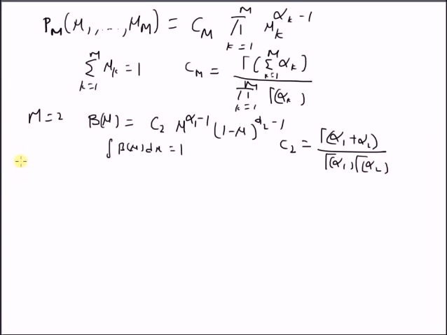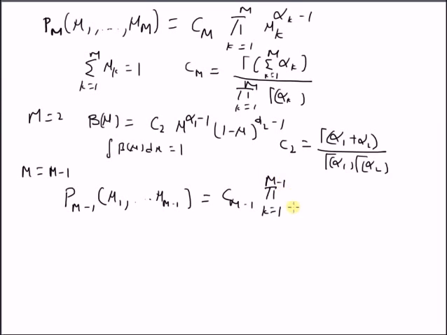Now, by assuming that the multinomial distribution is a valid distribution at m equal to m minus 1, we have that the multinomial distribution of the variables mu1 up to mu m minus 1 is equal to Cm minus 1 times the product k equal to 1 to m minus 1 of mu k power alpha k minus 1, and this is a normalized distribution, that is, its area is equal to 1.